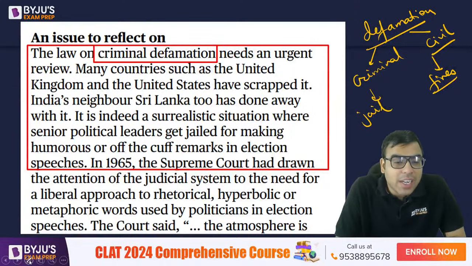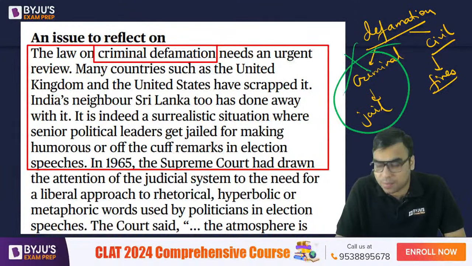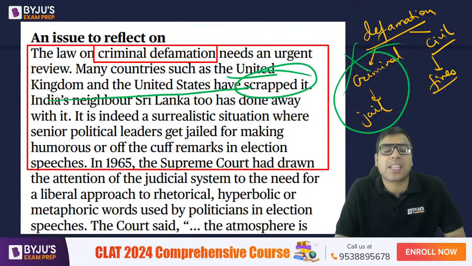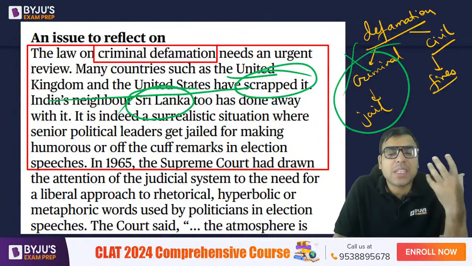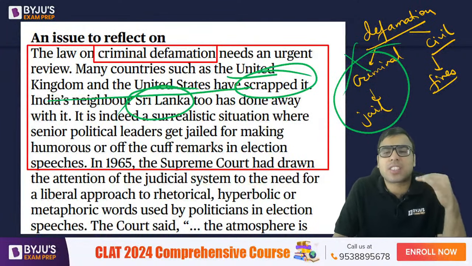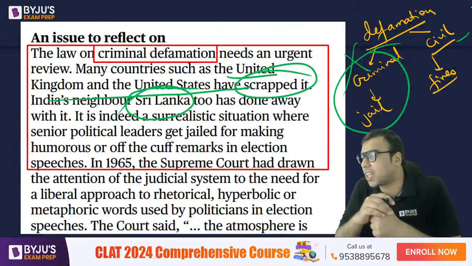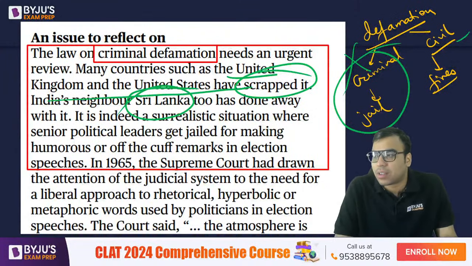But actually, in reality, if you see in many other countries, this concept does not exist. So that is what he is saying. In countries like UK and USA, they have scrapped it. They have removed the criminal defamation case. In Sri Lanka also. So it means he is actually favoring that the concept of criminal defamation case should not be there. There should be only a civil defamation case. Okay. Okay. Yes. Is it clear?